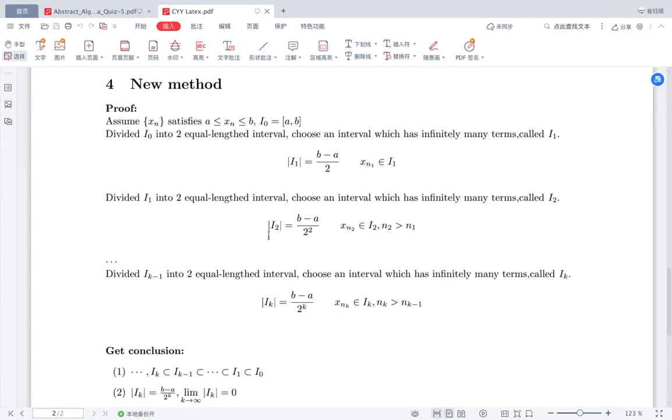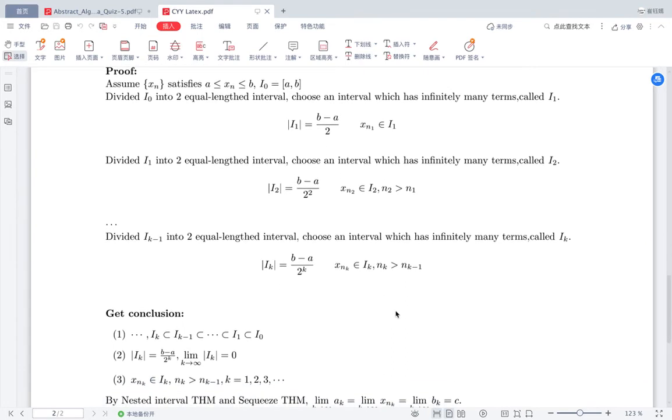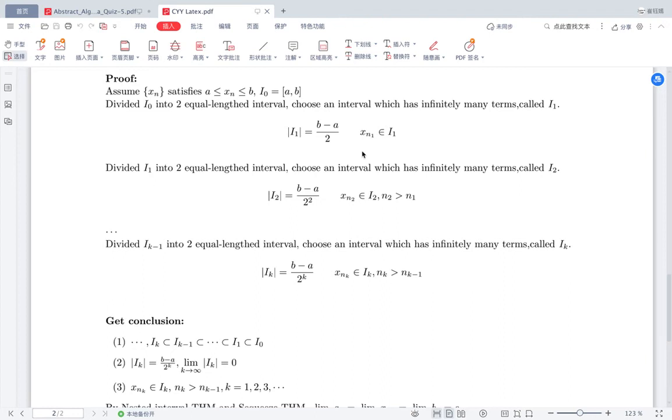Then we note the length of I2 is (b minus a) over 2 to the power of 2. If we continue this, in the general case, we get Ik contained in Ik minus 1, contained in and so on, until I0, and the length of Ik is (b minus a) over 2 to the power of k. Ik contains infinitely many terms. We take xnk belonging to Ik, and nk is bigger than nk minus 1. Based on the above analysis, we get a subsequence lying in nested closed intervals.